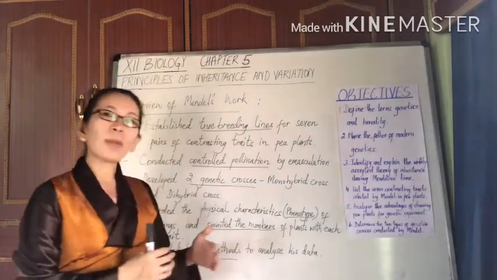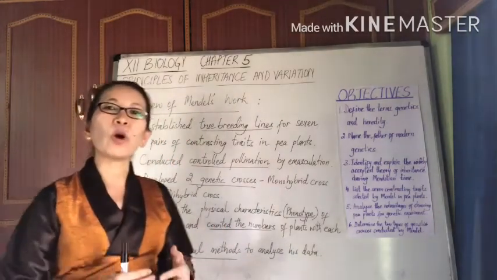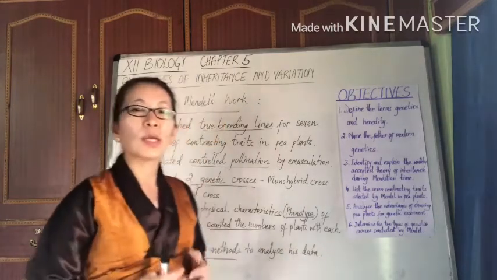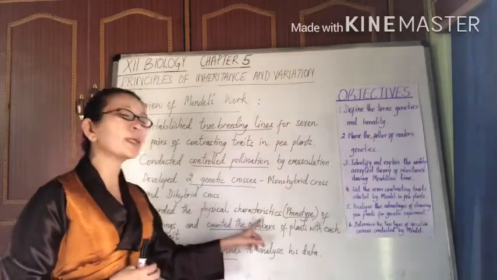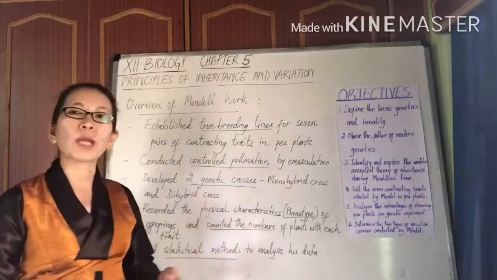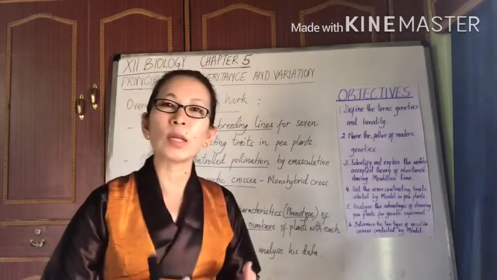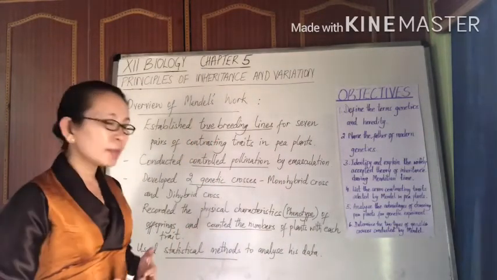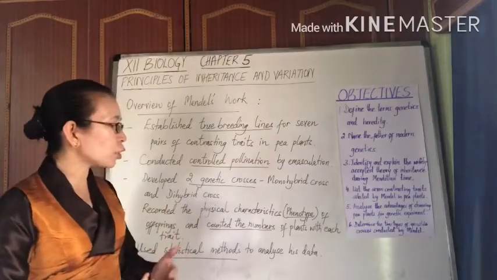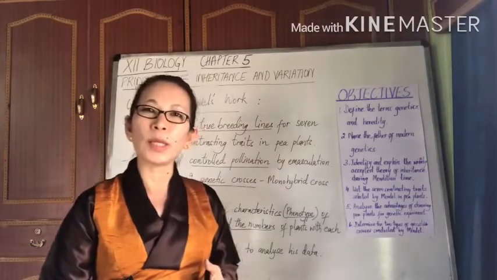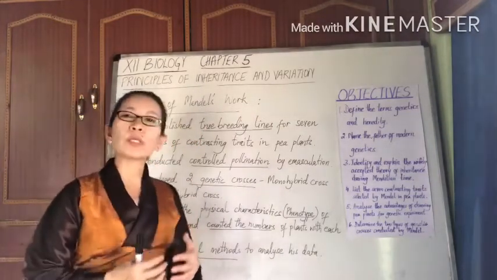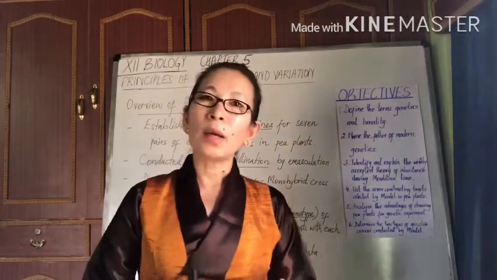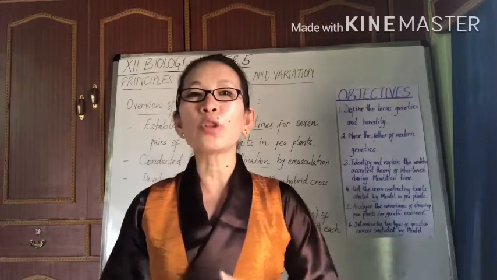Now, the way Mendel made his observations of all of these almost 30,000 crosses was chiefly based on the physical characteristics, the external features, which we technically call the phenotype of the progeny. And in addition to observing the phenotype of the progeny, Mendel also counted the exact numbers of the plants possessing a particular trait.